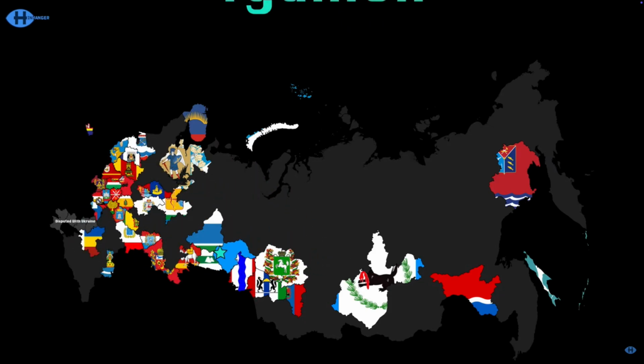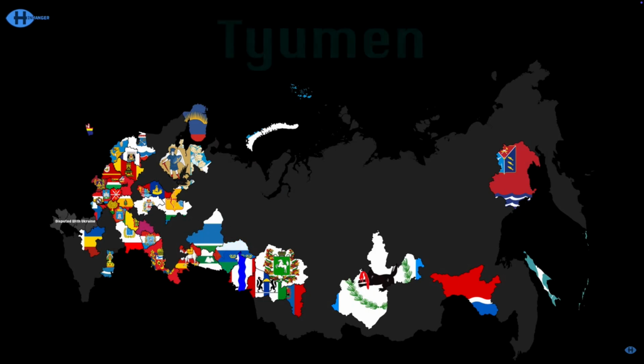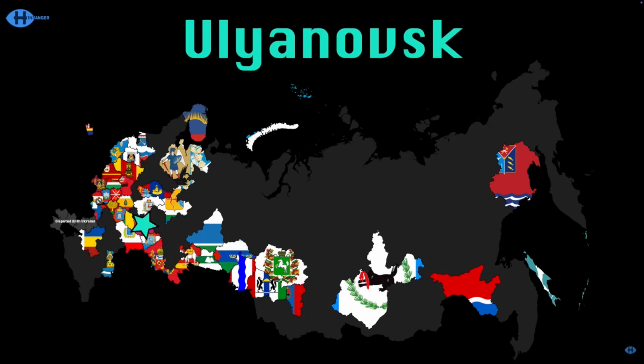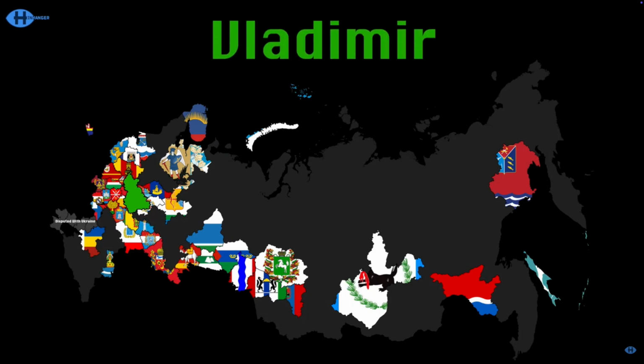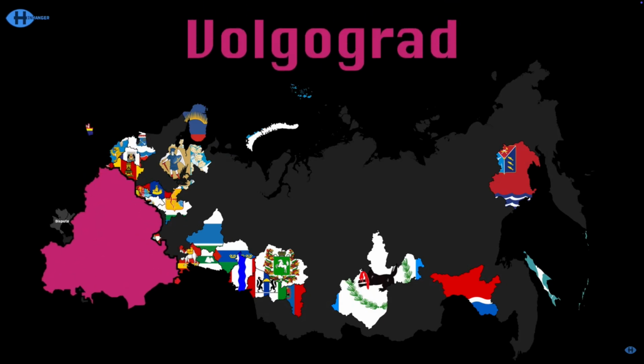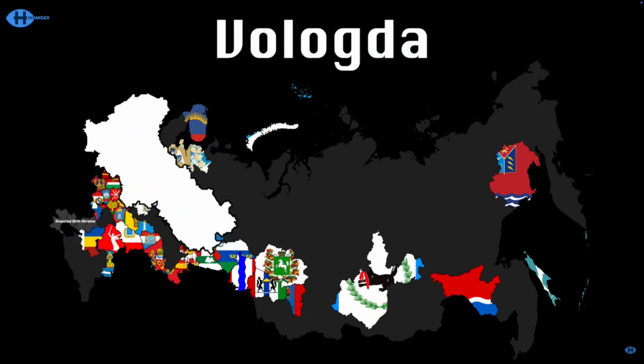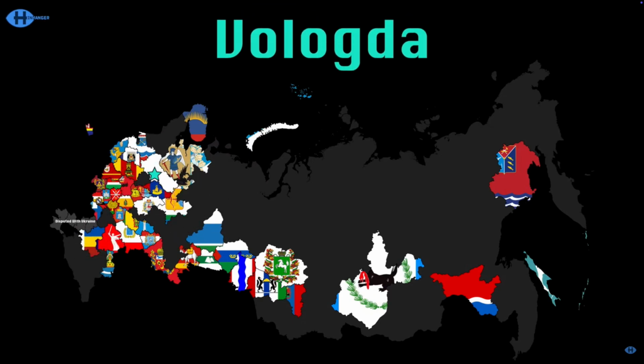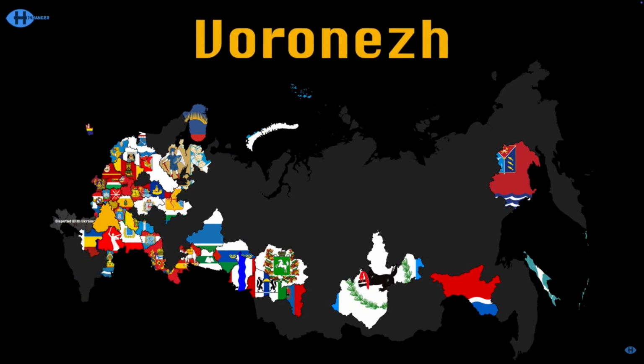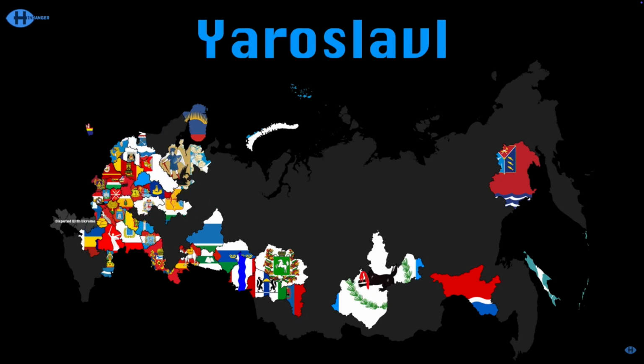Tyumen is here with the city of Tyumen. Ulyanovsk has the administrative center with the same name. Vladimir has an administrative center named Vladimir. Volgograd has Volgograd, which just appeared. Vologda's appeared, administrative center Vologda. Voronezh has Voronezh to show all of ya. Yaroslavl has Yaroslavl at last.